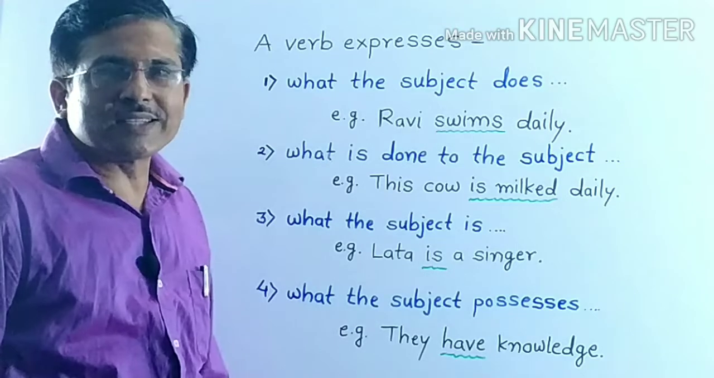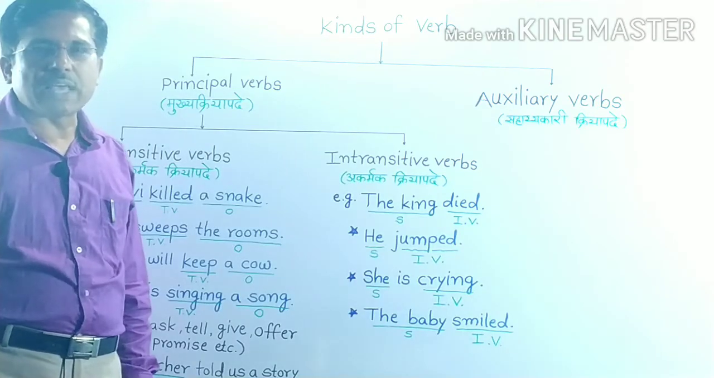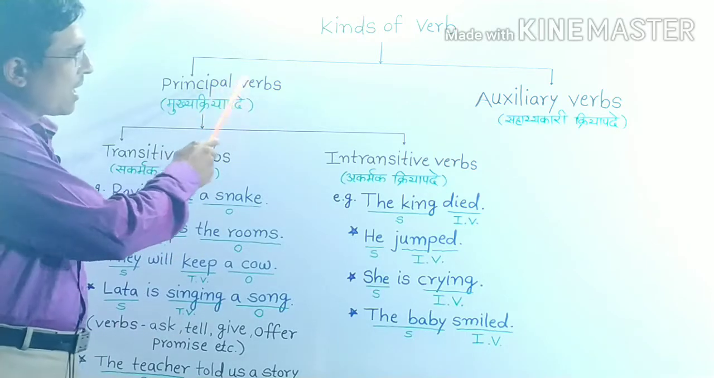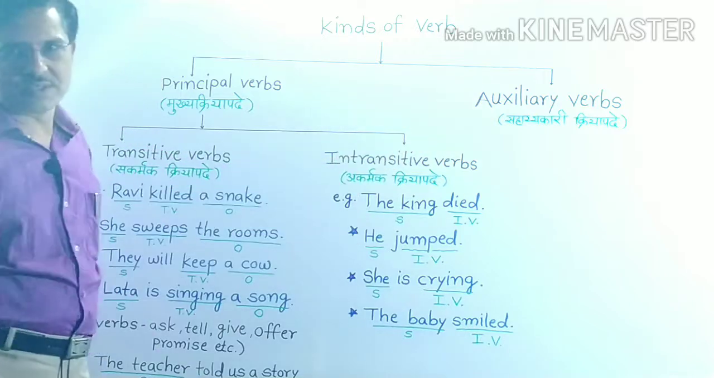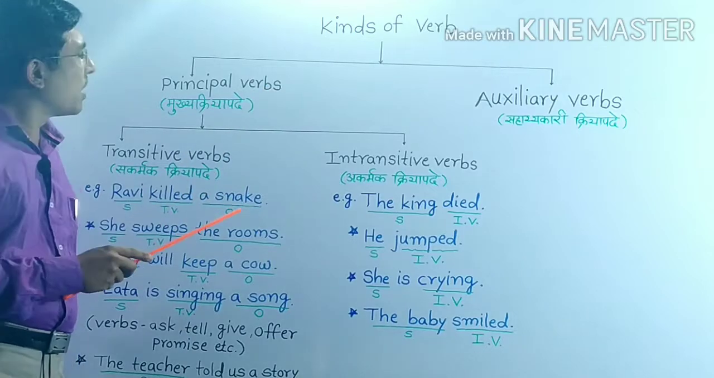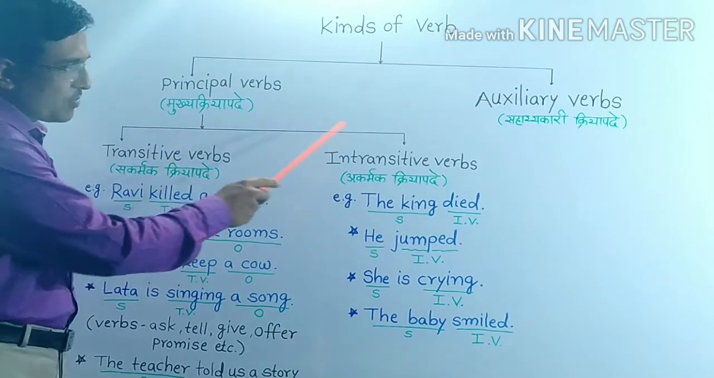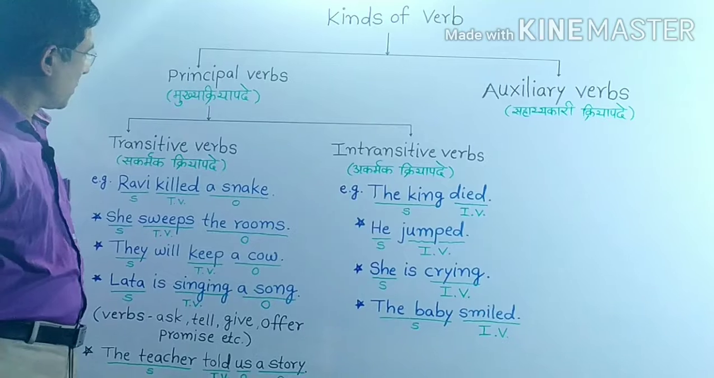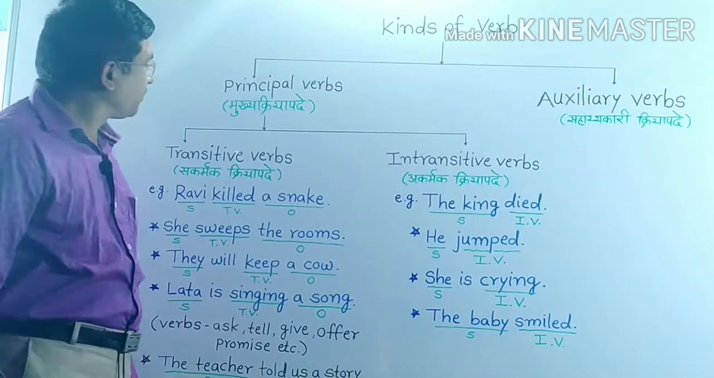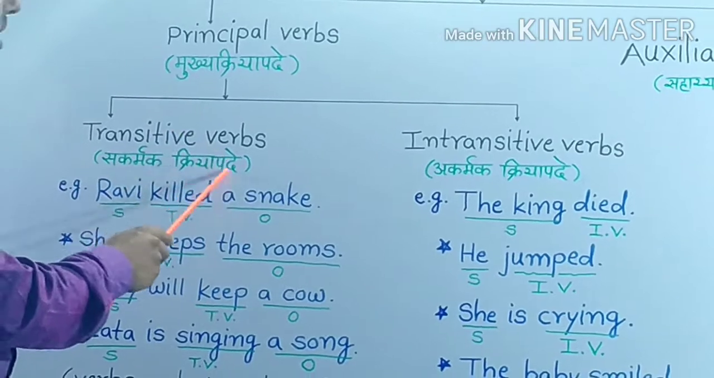Now friends, let's learn types of verbs. Friends, verbs are classified into 2 groups. Principal verbs and auxiliary verbs. Again, principal verbs are classified into 2 groups: transitive verbs, intransitive verbs. Let's first learn about transitive verbs. Transitive verbs means सकर्मक क्रियापदे.